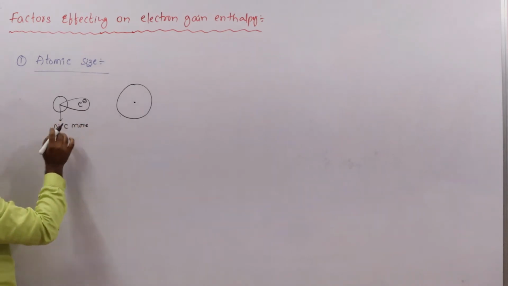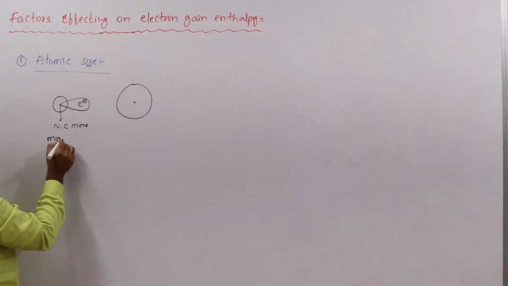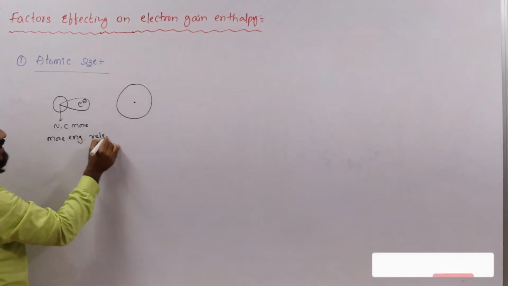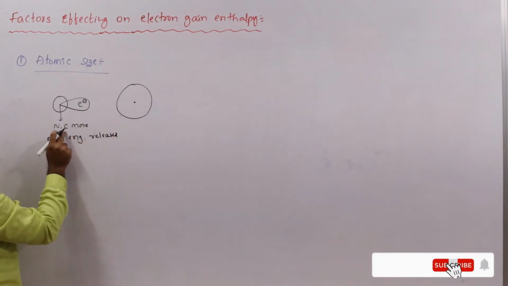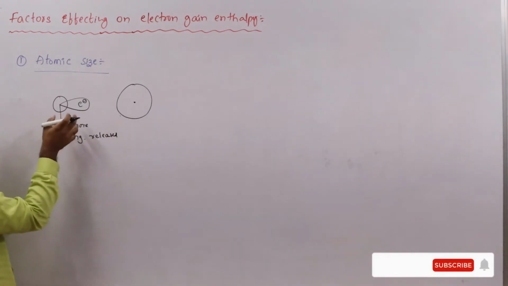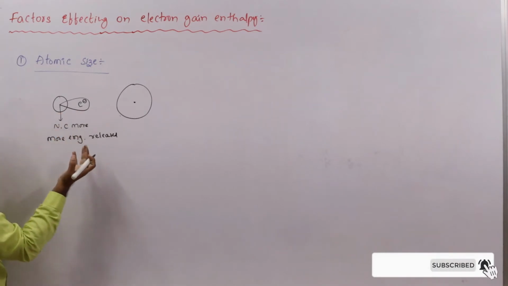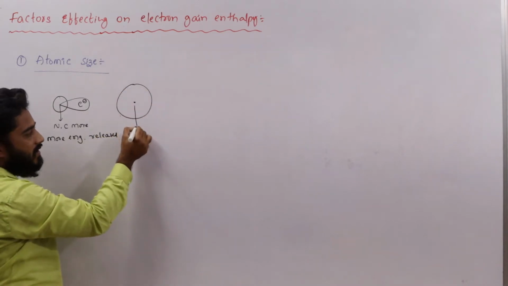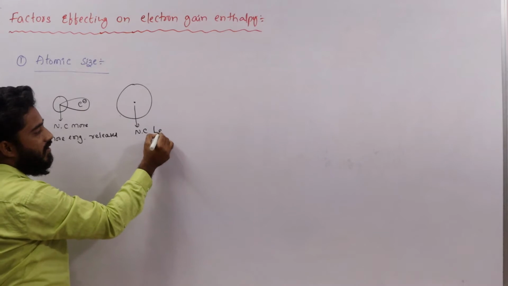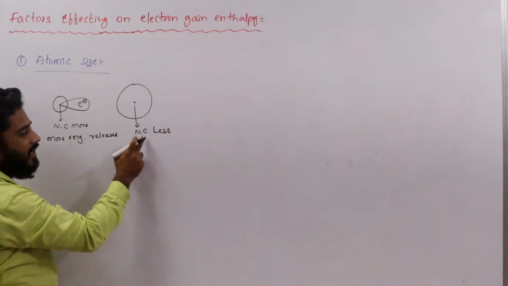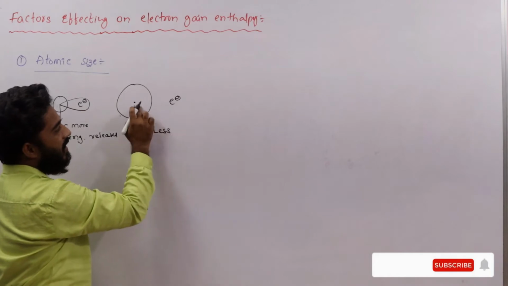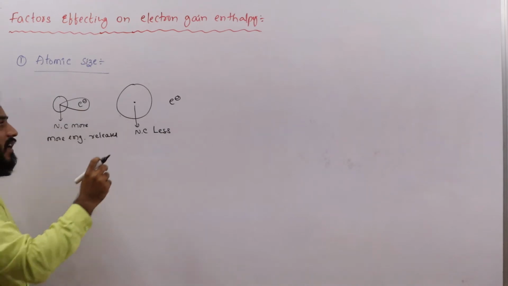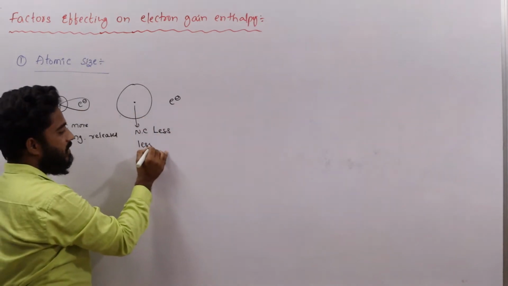That's why it releases more amount of energy. So what is the reason here? Due to the small size, nuclear charge is more. That's why it will attract the electron very strongly and releases more amount of energy. Here size is more, so less nuclear charge is there. Due to this less nuclear charge, the attraction of the electron towards the nucleus is weak. That's why it releases less amount of energy.